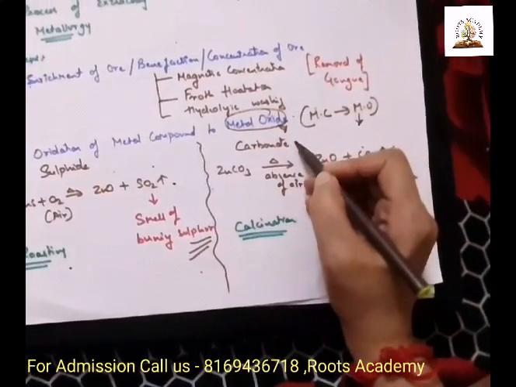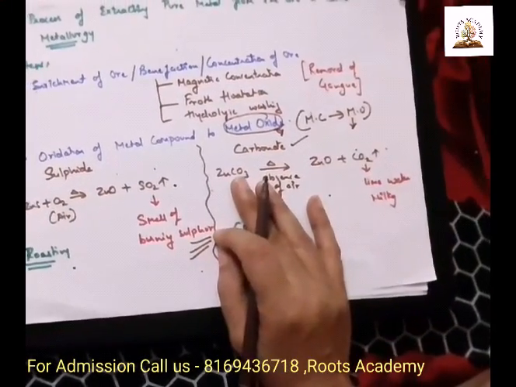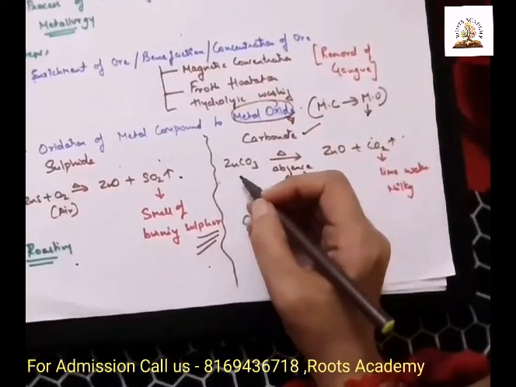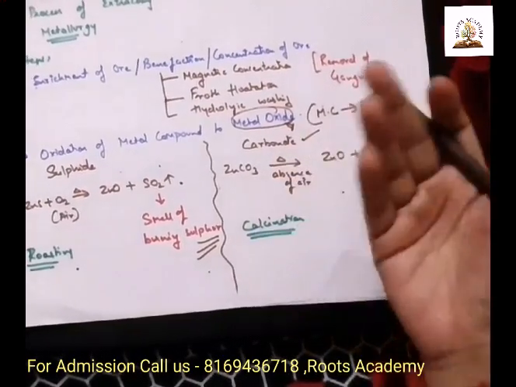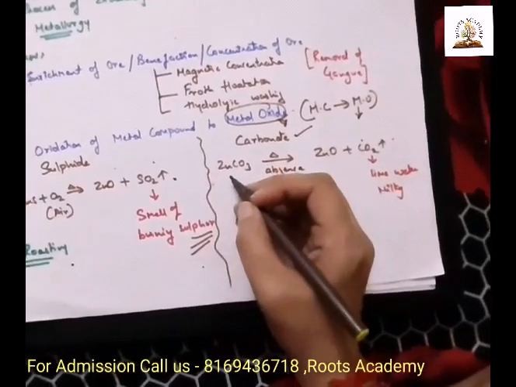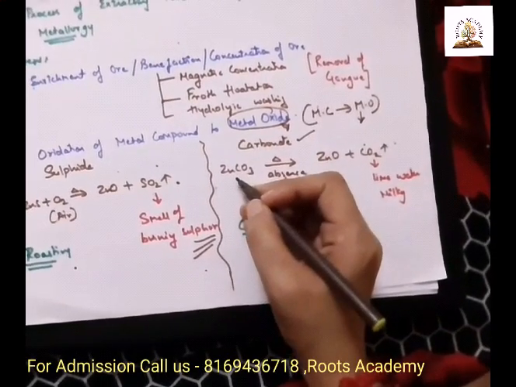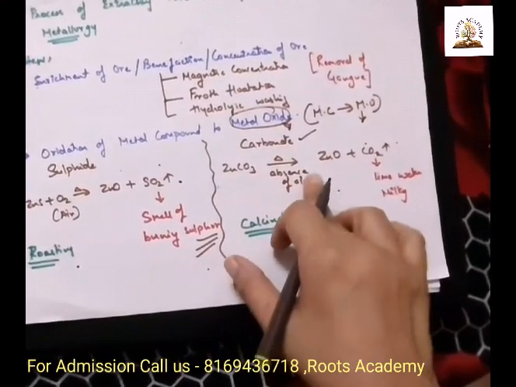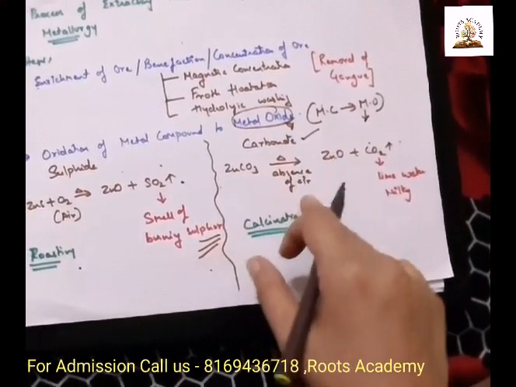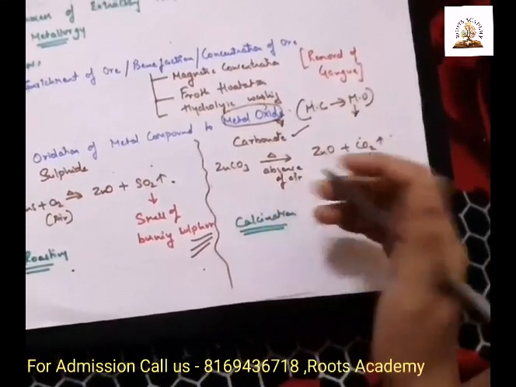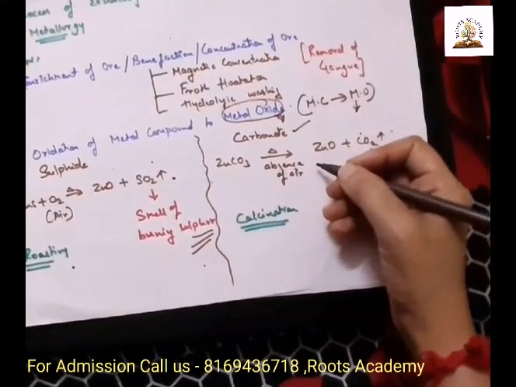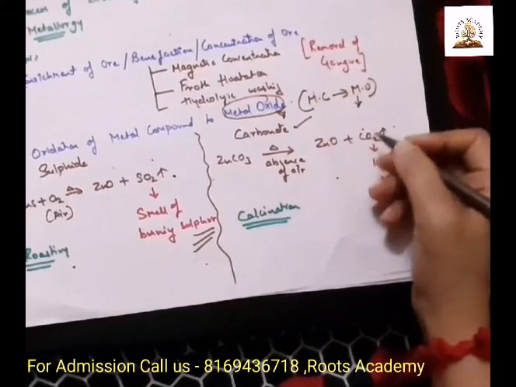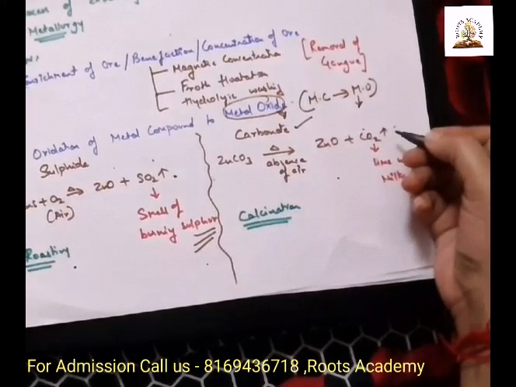If we get a metallic compound in carbonate form, what are we going to do? We will convert the carbonate into an oxide form. How? We will heat the zinc carbonate or any metallic carbonate in the absence of air. So heating is carried out here in the absence of air, and then it gets converted into oxide and carbon dioxide gas will come out.